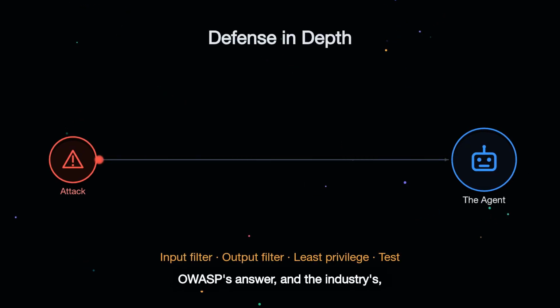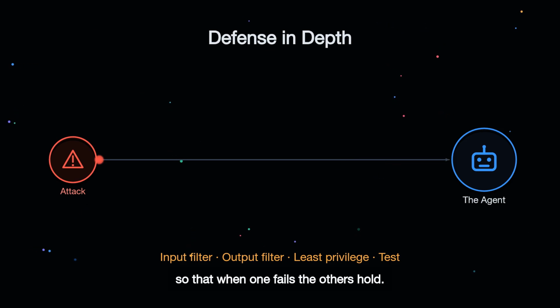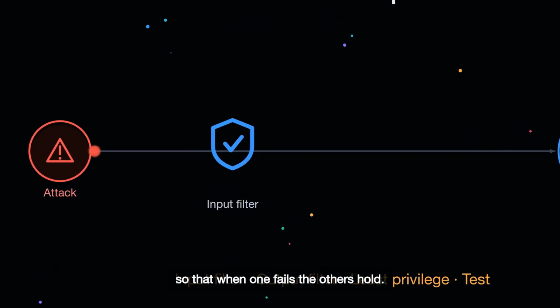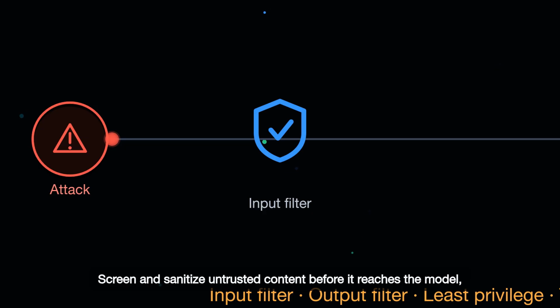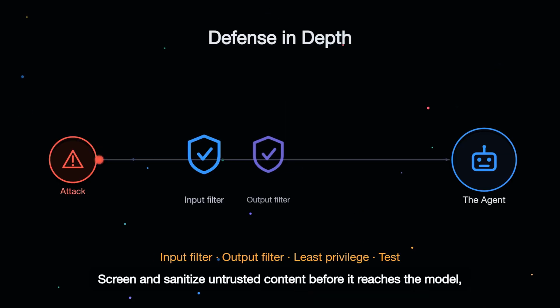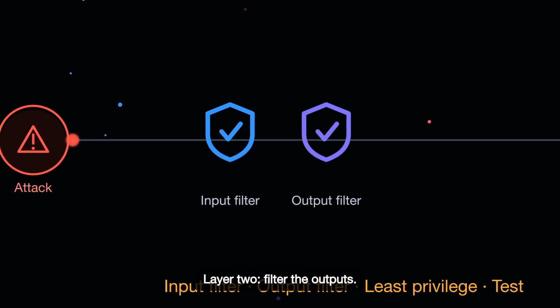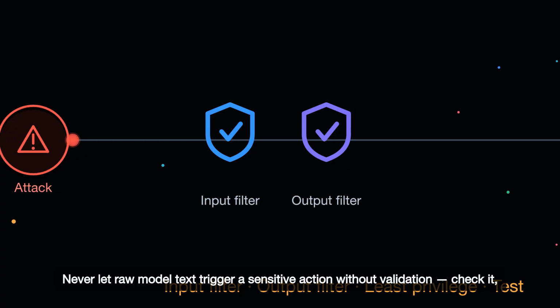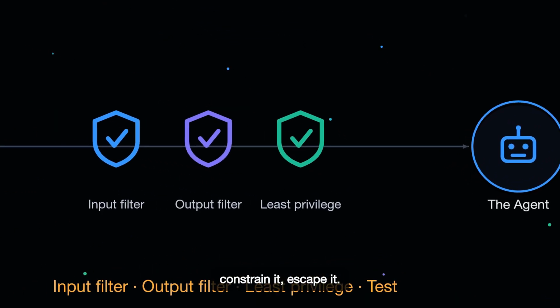OWASP's answer, and the industry's, is defense in depth. No single wall, but layers, so that when one fails, the others hold. Layer 1. Filter the inputs. Screen and sanitize untrusted content before it reaches the model, and flag known injection patterns. Layer 2. Filter the outputs. Never let raw model text trigger a sensitive action without validation. Check it, constrain it, escape it.